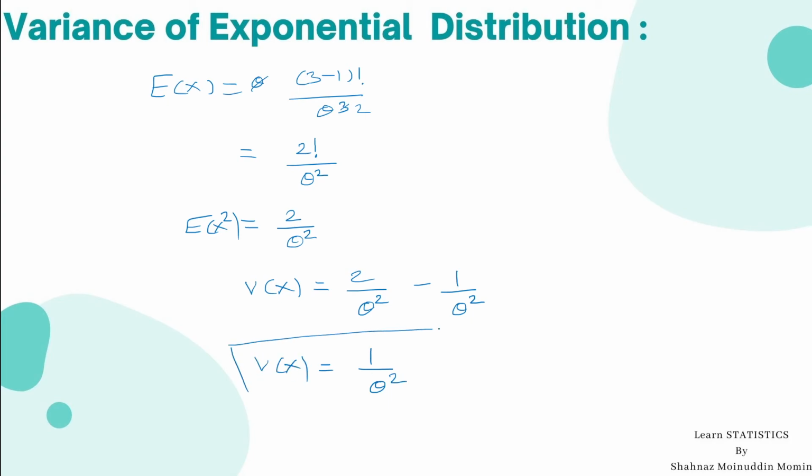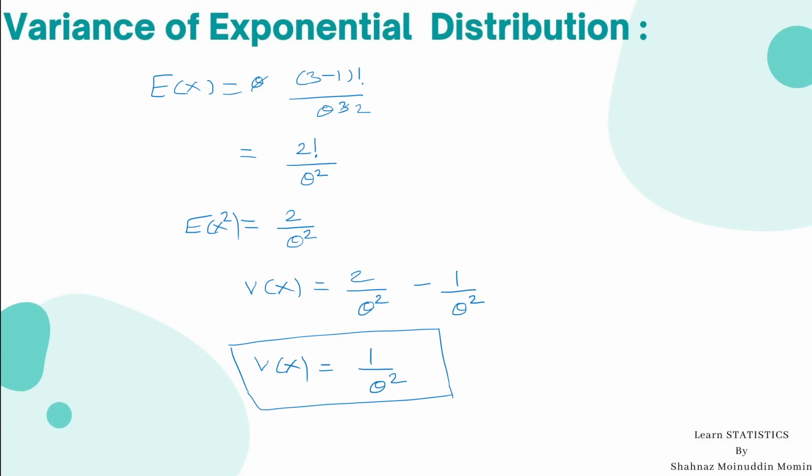This is the value of variance in case of exponential distribution. Hence, in this way, we learn what is the mean and variance of exponential distribution and how they are calculated in terms of its parameter theta.